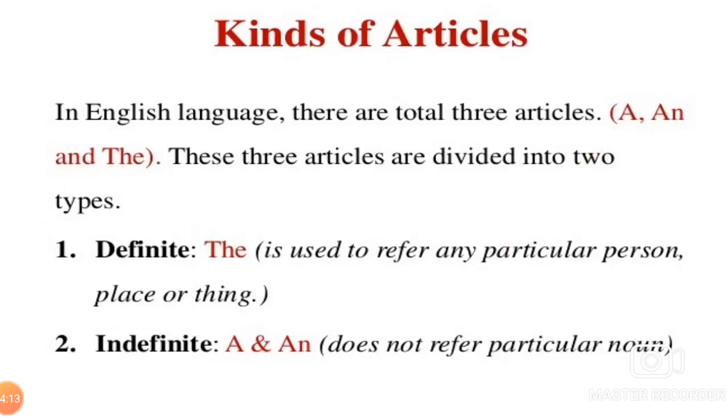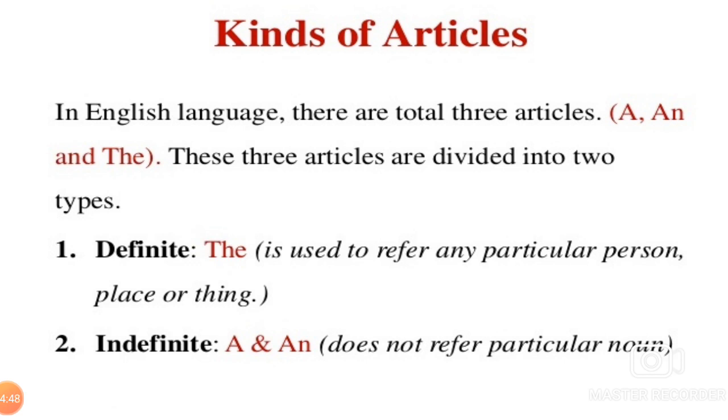See, kinds of articles. In English language, there are total 3 articles, a, an, and the. These 3 articles are divided into 2 types: definite, indefinite. Definite, the, is used to refer to any particular person, place, or thing.